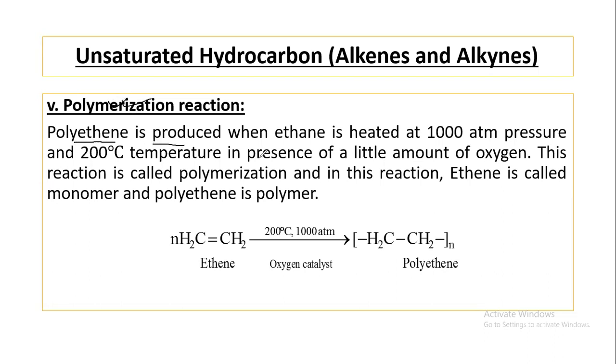Polyethylene is produced when ethene is heated. Not ethane, it will be ethene. When ethene is heated at 1000 atm pressure and 200 degrees Celsius temperature in the presence of a little amount of oxygen, then we get polyethylene.